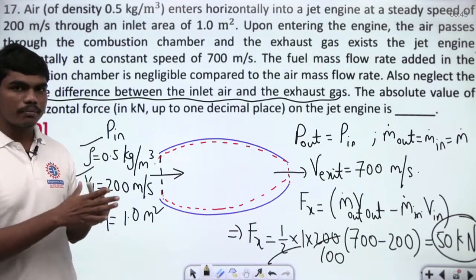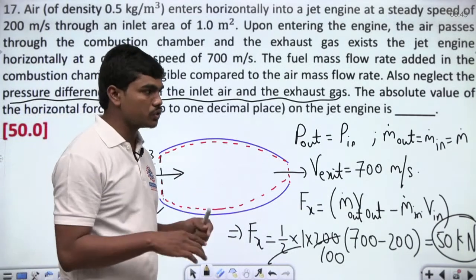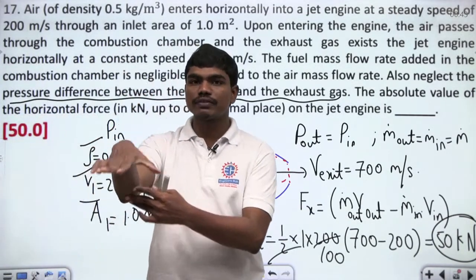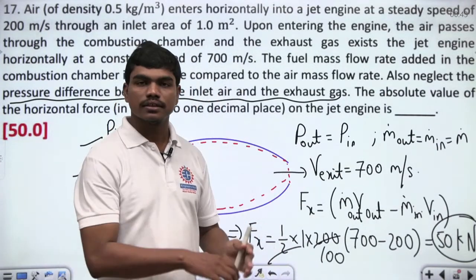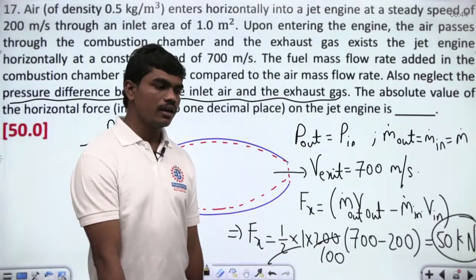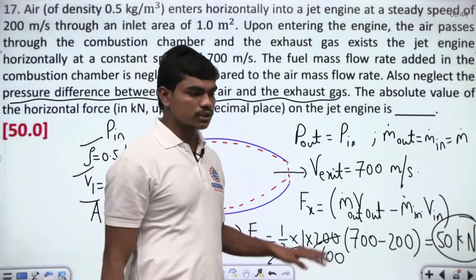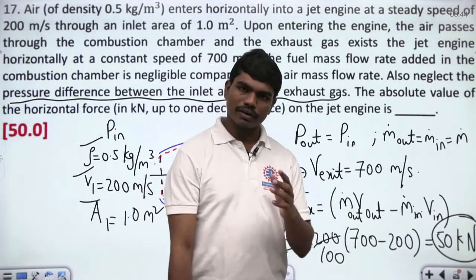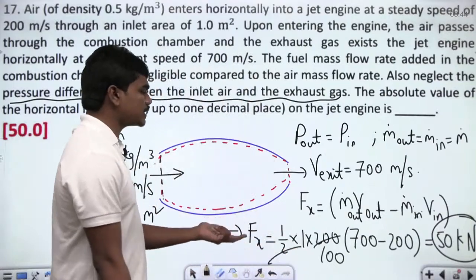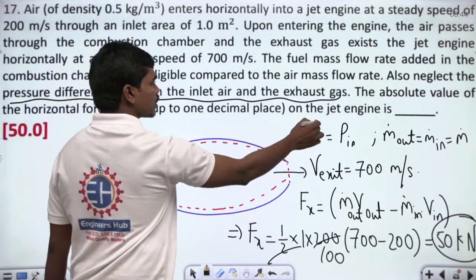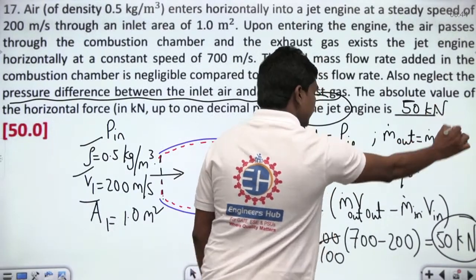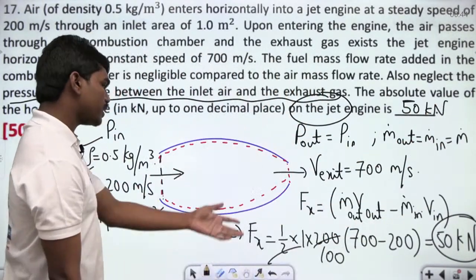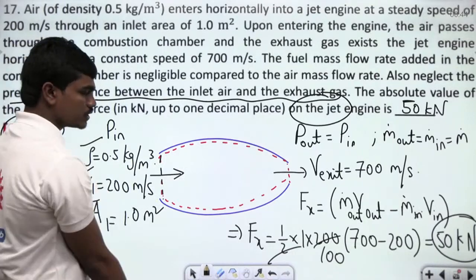Okay, so these combustion chamber forces are really important because, you know, these engines are fitted to the wings of the airplane. Depending on these horizontal forces, how much thrust they are experiencing, the designs have to be done clearly. If you move into a bit of aerodynamics, this plays a very important role. But of course, right now, find the horizontal force is what they asked us, and the net horizontal force on the jet engine is 50 kilonewtons, which you could easily see from just a momentum balance. Clear?